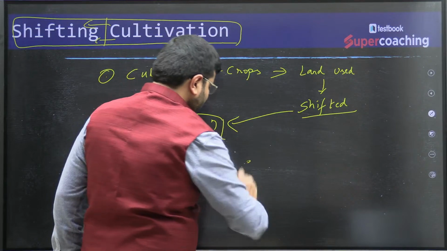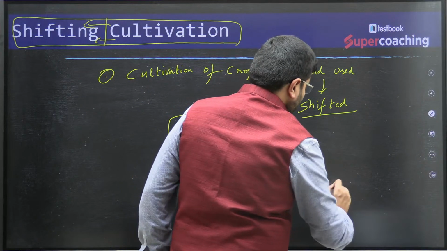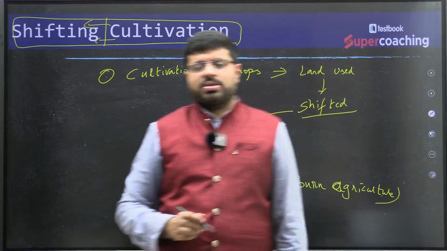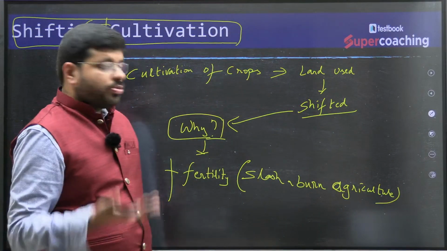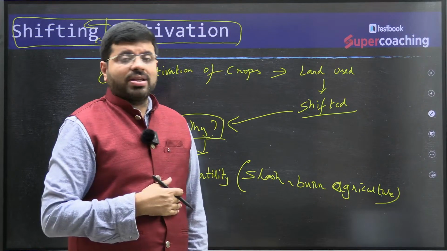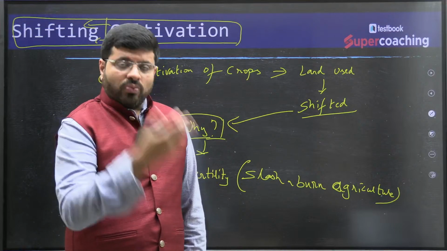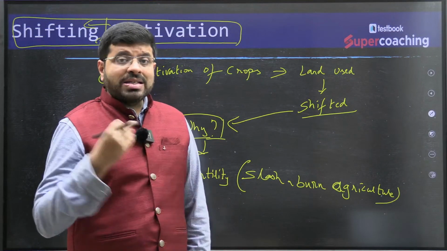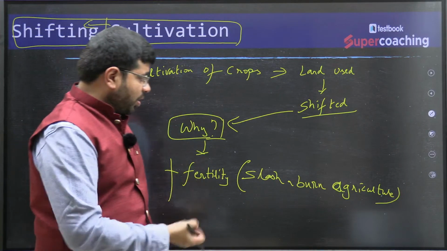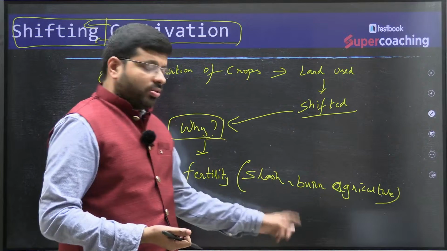How do you get the fertility? By slashing and burning. That's why it is also called slash and burn agriculture. We choose a certain area, we cut the forest which is there in that area, the trees and all, deforestation. Then whatever we cut will be burned. As it is burned, that is converted into fertility. We get much needed fertilizer for the soil.